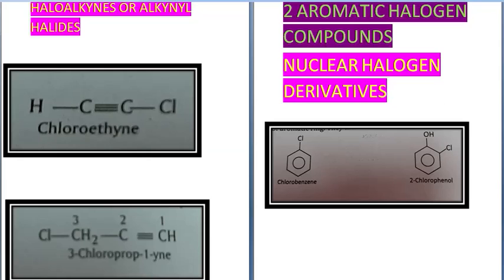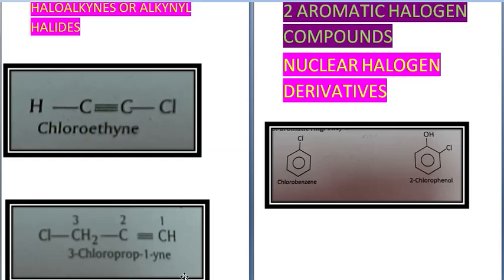Let's take another example. CH triple bond C CH3 is prop-1-yne. Now in this, from the CH3, one hydrogen has been removed and in its place one chlorine has been added. It becomes CH triple bond C, CH2, Cl. So it is now 3-chloro-prop-1-yne. This is also an example of haloalkyne.